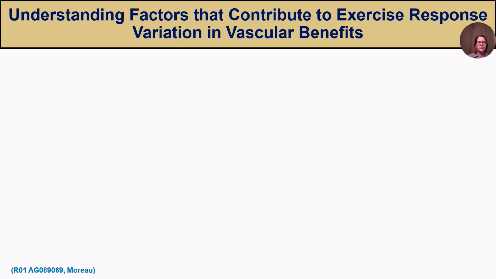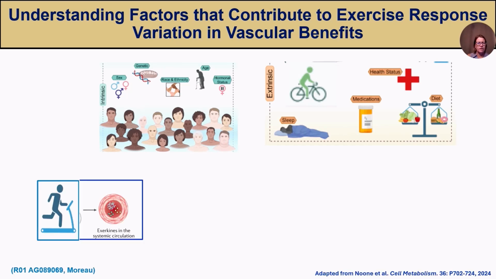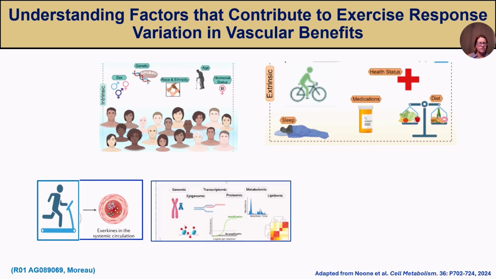To understand the factors that contribute to exercise response variation and vascular benefits, we are collecting data on intrinsic factors such as sex, race, ethnicity, age, and hormonal status, along with extrinsic factors including sleep quality, medications, health status, diet, and just daily physical activity, and taking a multi-omic approach to understand the exerkines that get released into circulation with an acute bout of exercise and how that adapts with a chronic exercise training program.